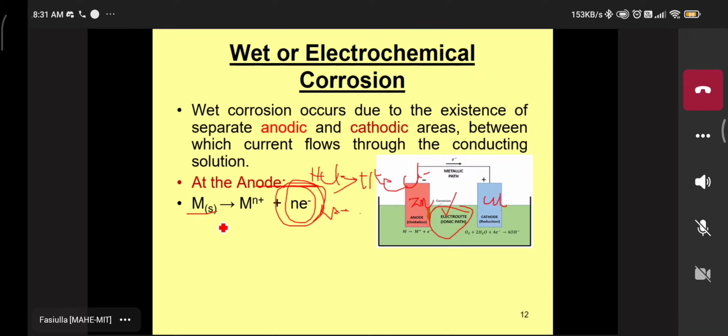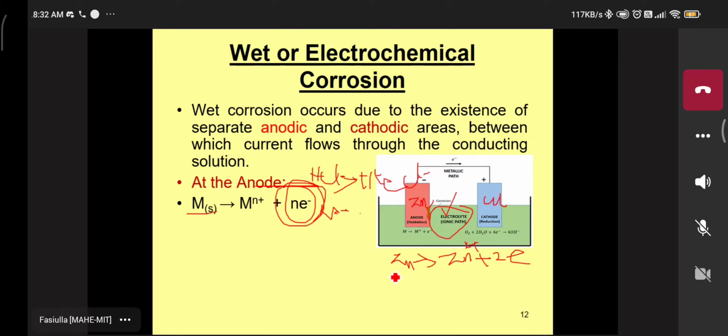Now what happened here? The zinc metal anodic reaction, oxidation has been done. Zn gives rise to what? Zn 2 plus. Then the loss of how many electrons? 2 electrons. So this type of reaction will be indicated generally as M, which means a metal is converted into Mn plus.